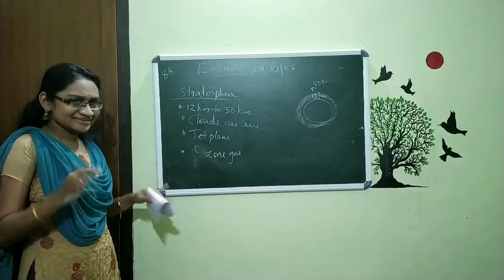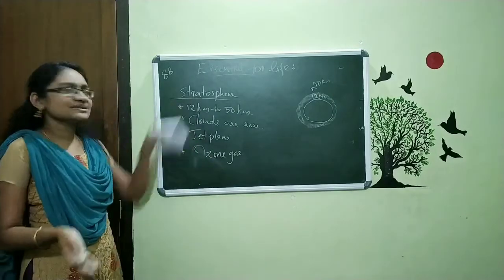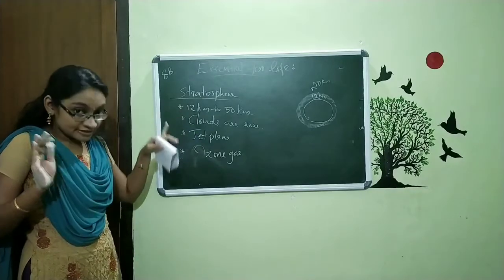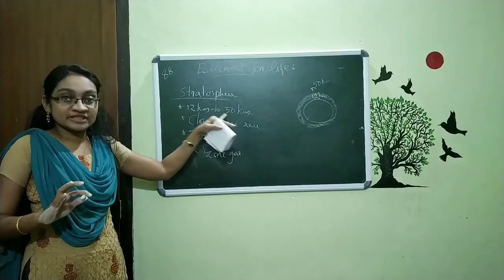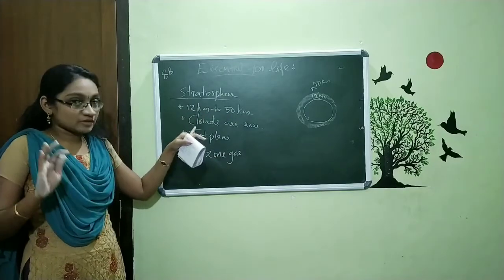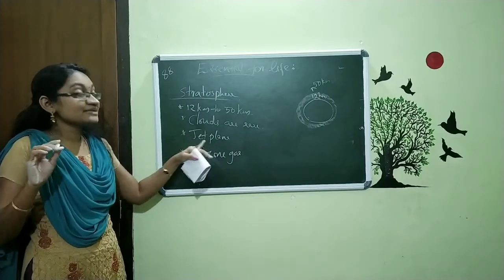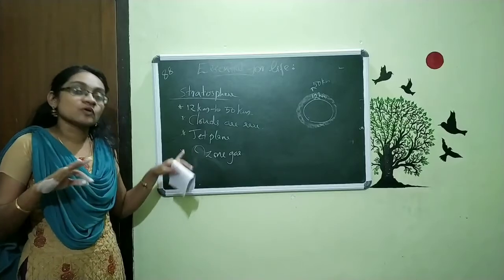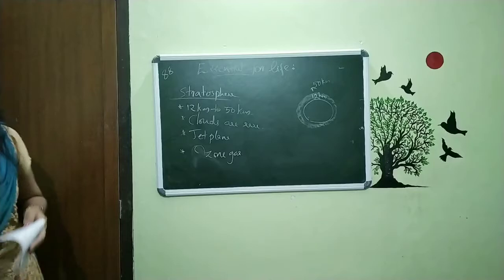So only remember that ozone gas is present within our stratosphere. So what are the points we studied about the stratosphere? This region starts from 12 kilometers to 50 kilometers. The clouds are very rare, that means clouds are less. Jet planes and all move through this region, and also ozone gas is present. These are the points for the stratosphere.